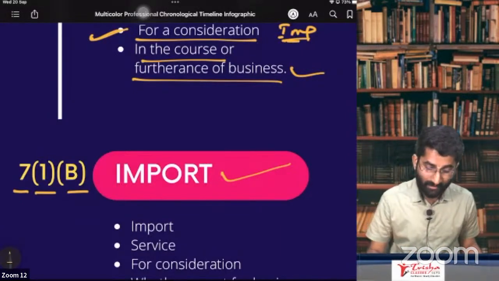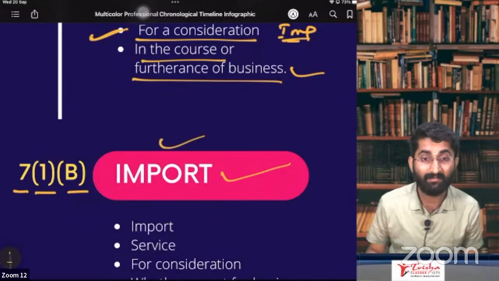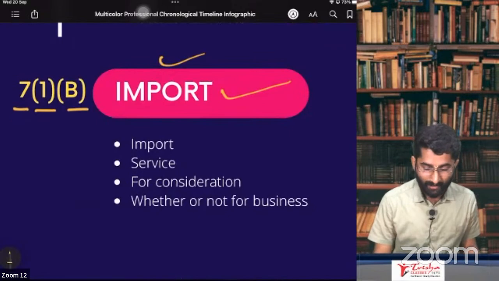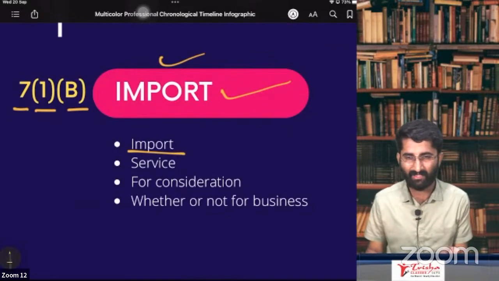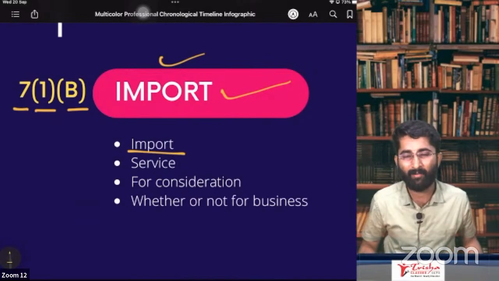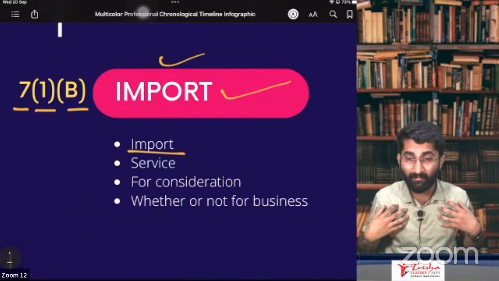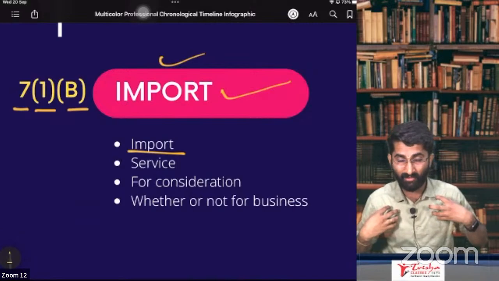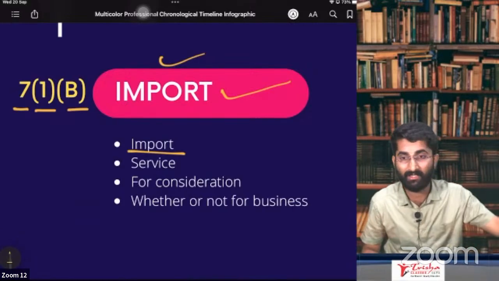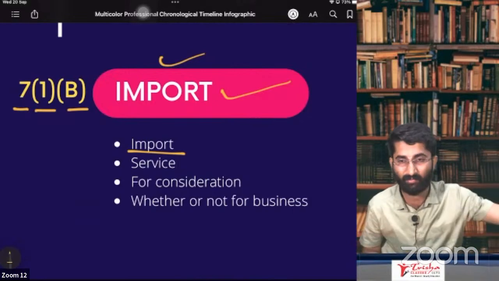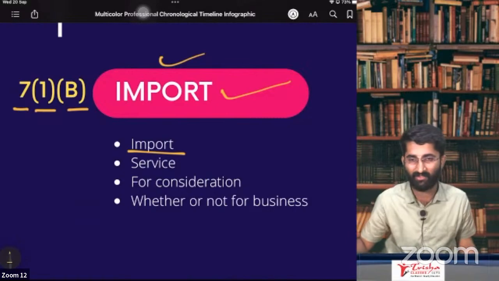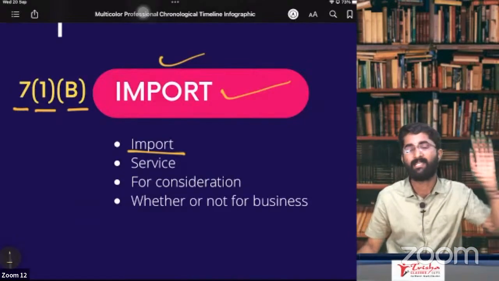In case of import, it is reverse charge mechanism. Remember, it is reverse charge mechanism. Why? The supplier has to pay to the government, no? So now in import, who am I, supplier or buyer? I am the buyer. I purchase the goods and the other person is the supplier. The exporter is the supplier, and the government cannot catch the exporter. That's why the government is catching me. You are the one who is using those goods, so you pay under reverse charge mechanism.